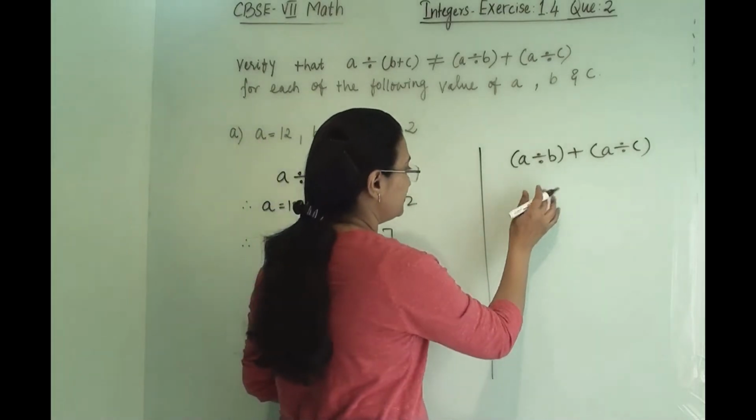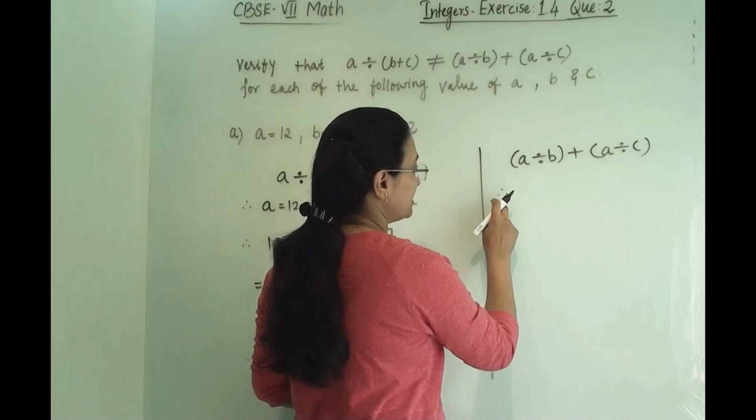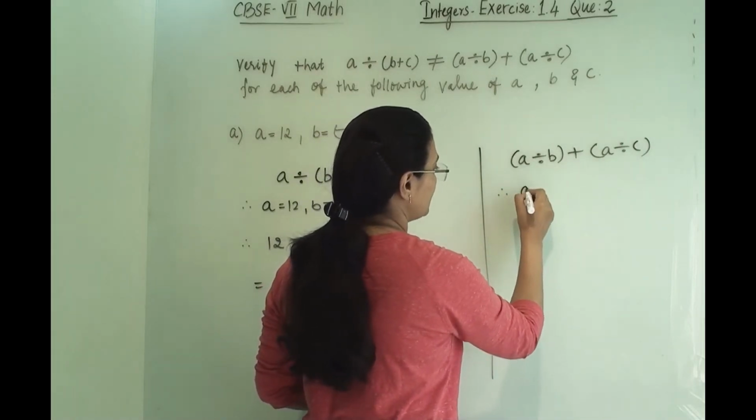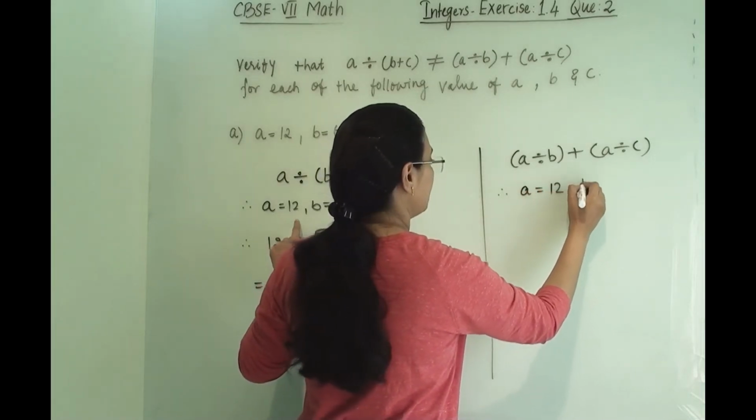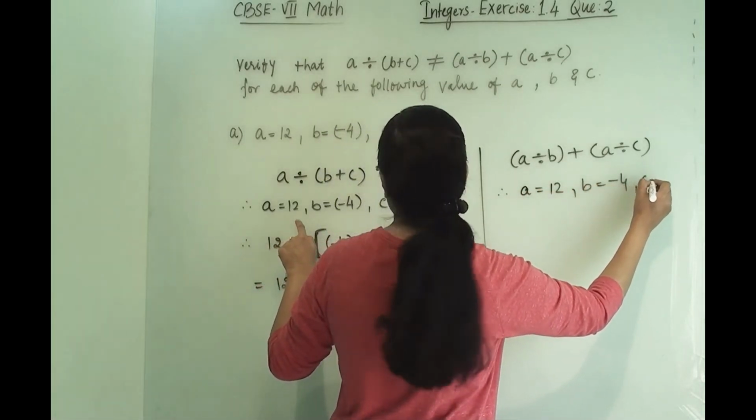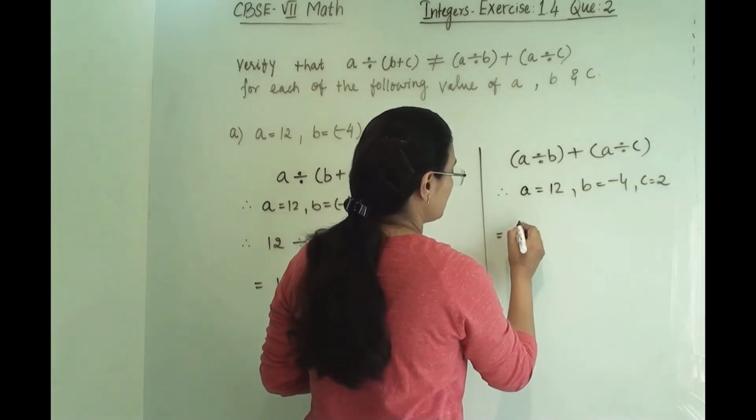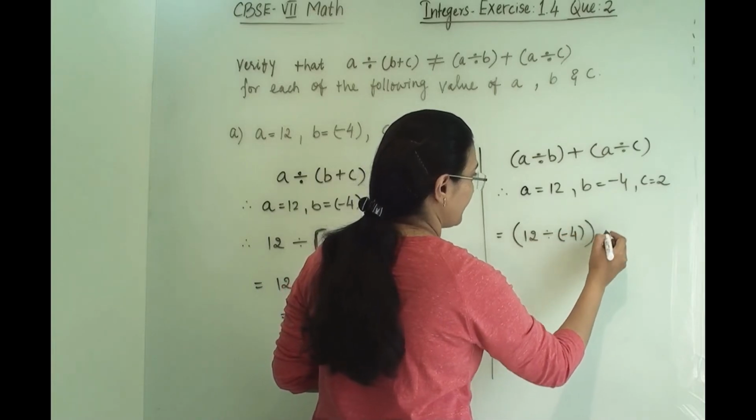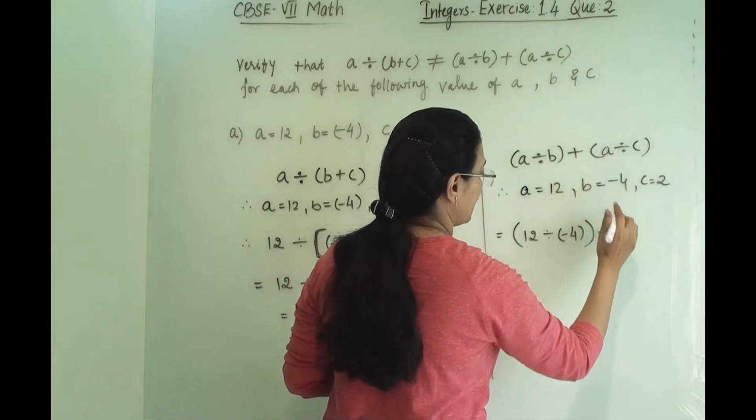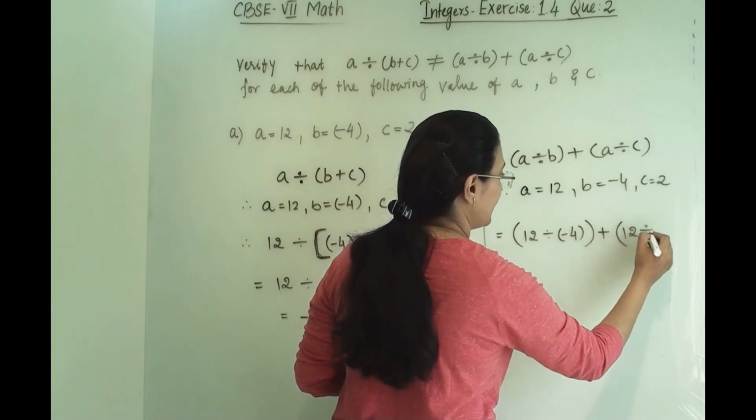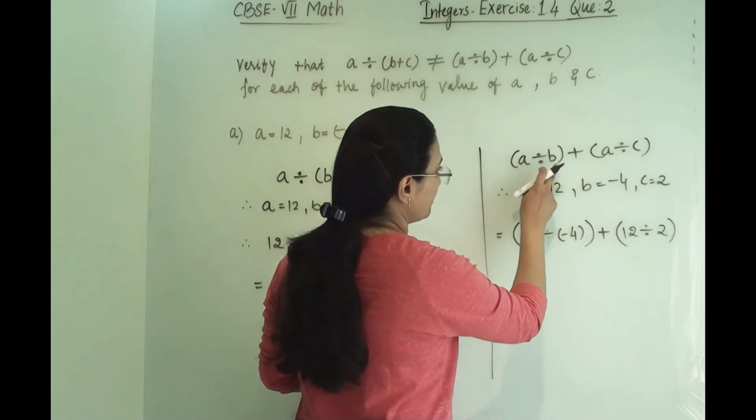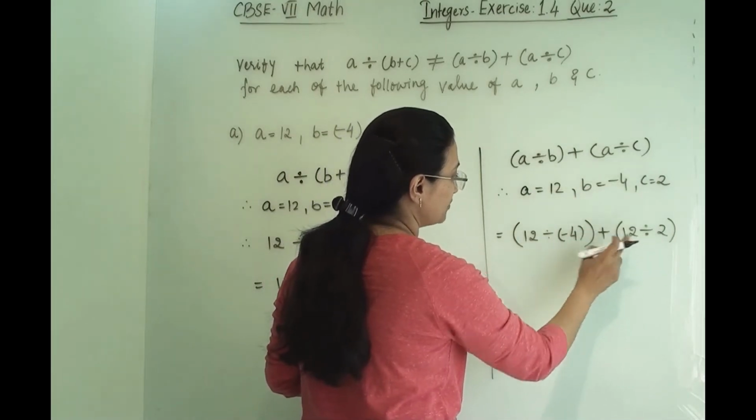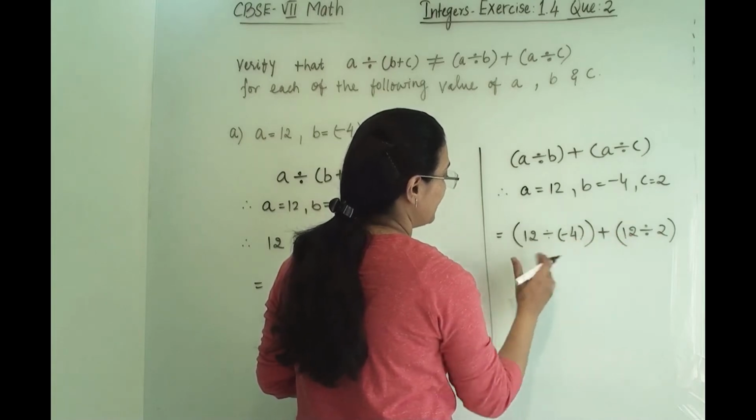Now let us solve this. So here you can write a statement also that when we are keeping the values of a, b and c, here a equals 12, b equals minus 4 and c equals 2 we are keeping. So 12 divided by minus 4 plus a, so 12 divided by 2. At the place of b we have put minus 4, at the place of c we have put 2 and at the place of a we have put 12. Now let us solve this.